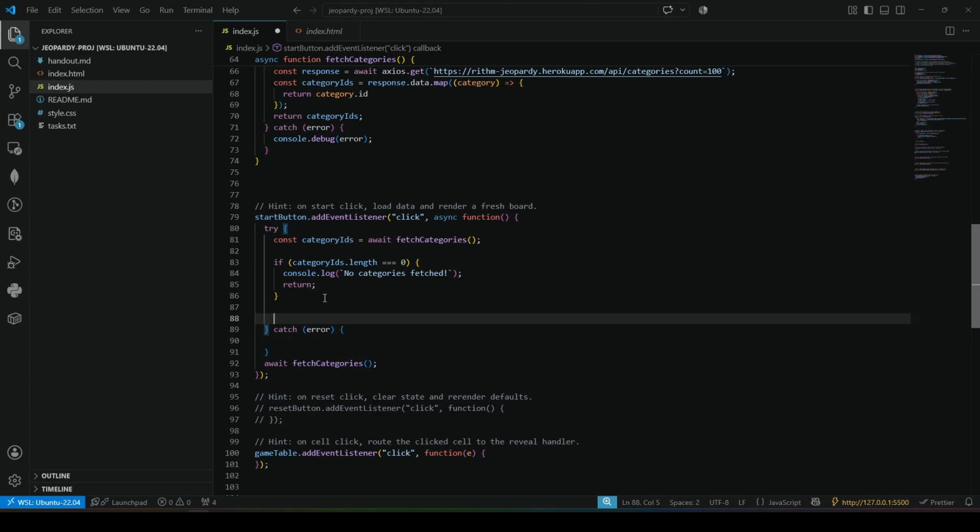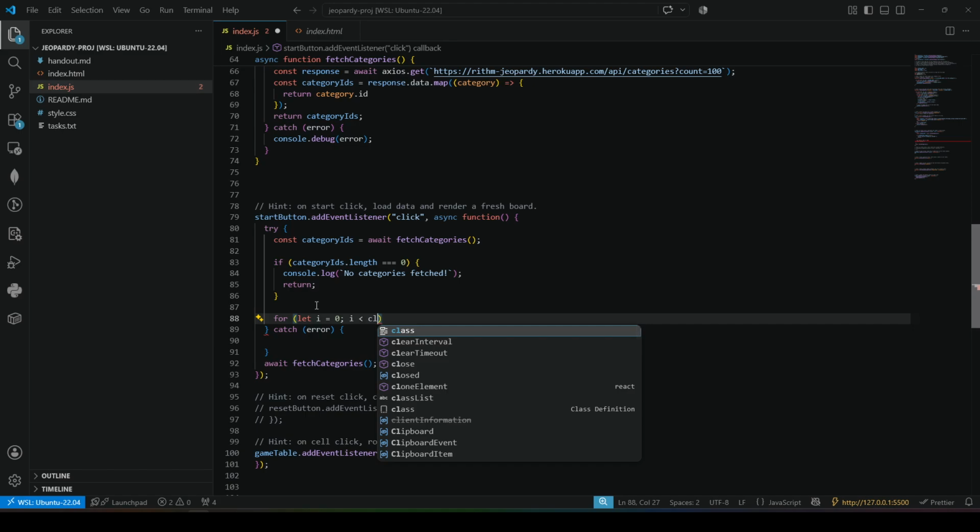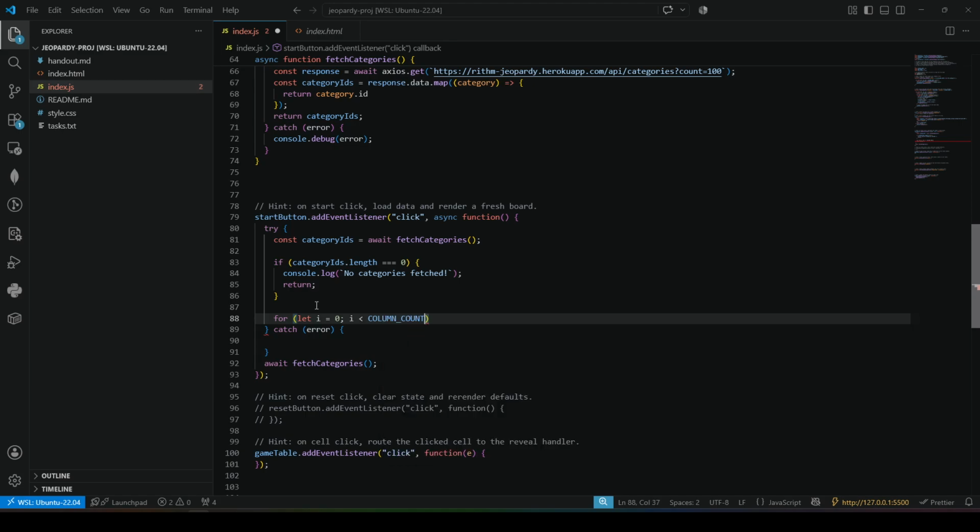But if we do have some category IDs, what can we do? Well, for now, we can say, okay, for let i equals 0, i is less than column count, because we only need what, 6 categories. We'll randomize them later. Let's do a to-do: randomize. And then it's less than column count, okay, and then i++.